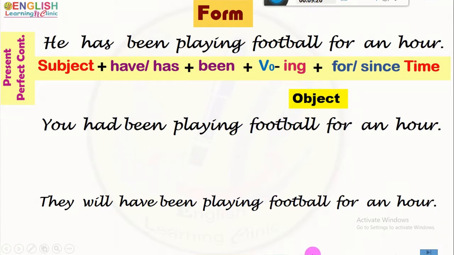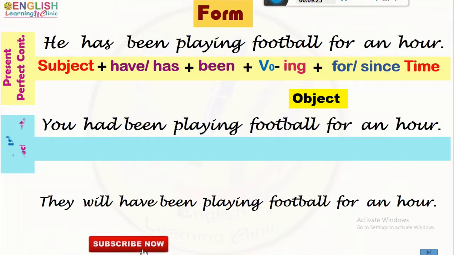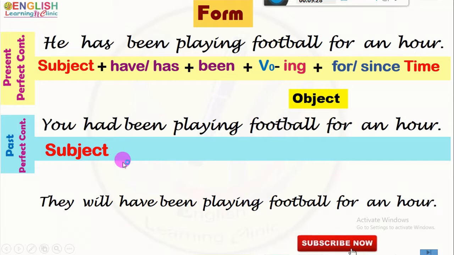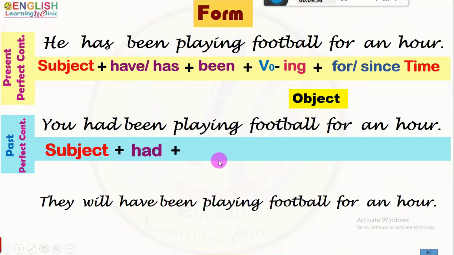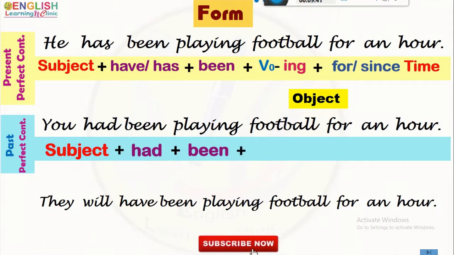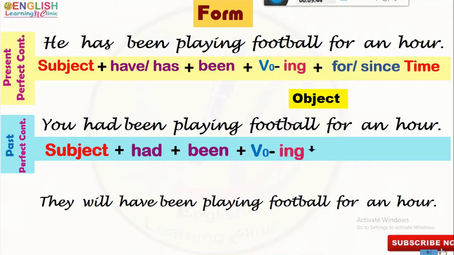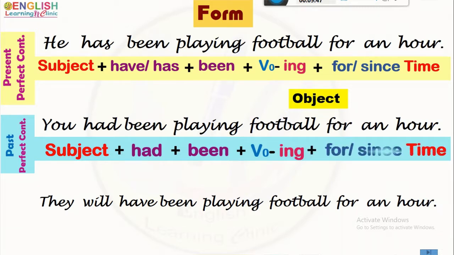With the past perfect continuous form of the verb, the affirmative assertive structure is subject. After that, the past form of the have verb, that is had. After, third form of the verb be, been, and the ing is added with the root form of the main verb. After that, time is mentioned with for or since. Look, in the structure also, the status or nature of action is constant, only time is changed because time is variable.